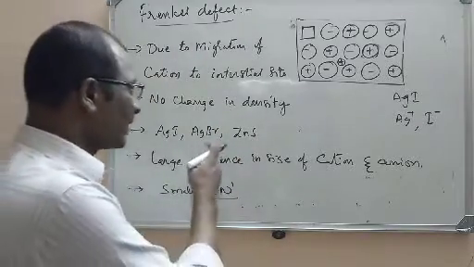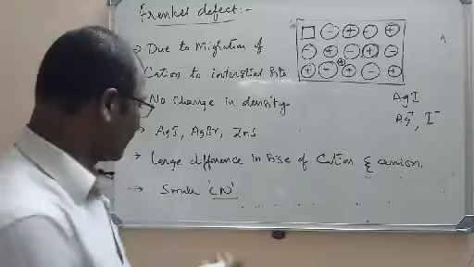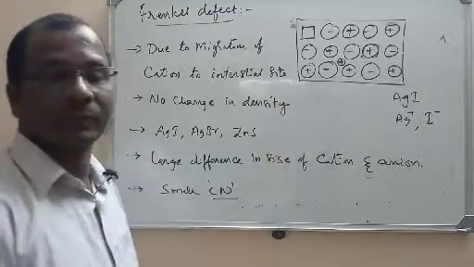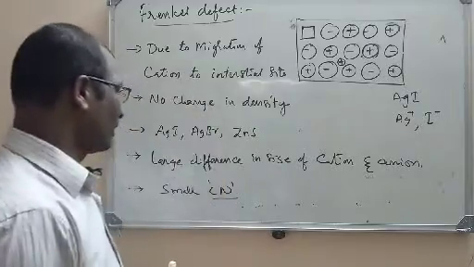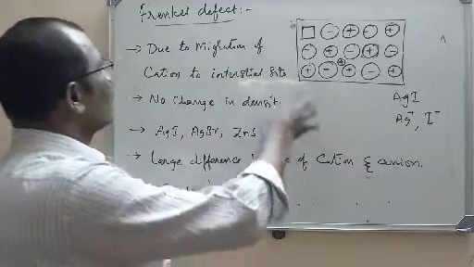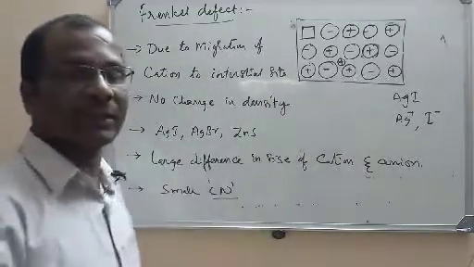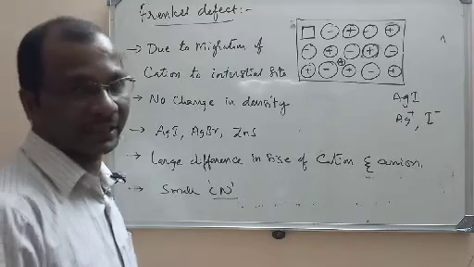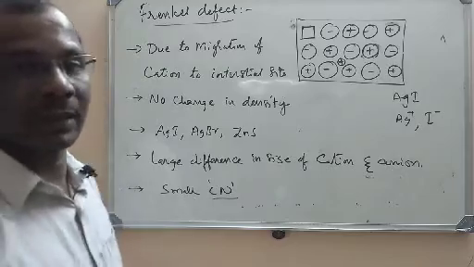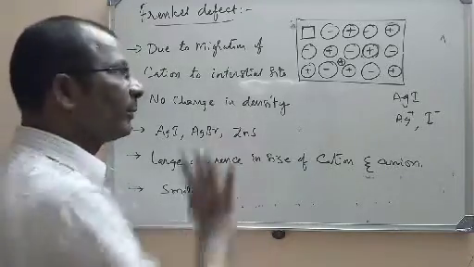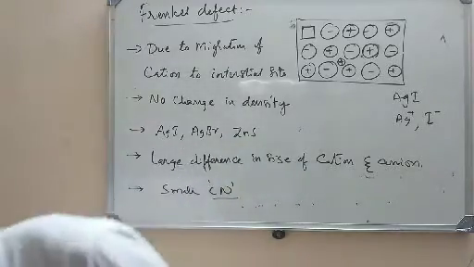Look here, AgI, AgBr, zinc sulfide, these will all show the Frenkel defect. So due to the Frenkel defect there is no change in the density, and to have a Frenkel defect there should be a large difference in the sizes of the anion and cation, and the coordination number must be small. The compounds which have small coordination number will show the Frenkel defect.